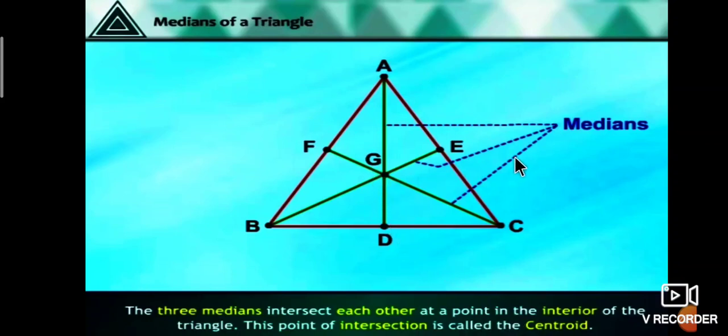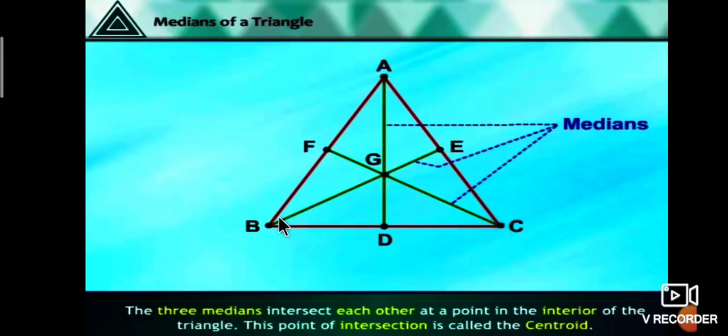Okay, what is the median? Here F is the midpoint of AB, D is the midpoint of BC, E is the midpoint of AC.